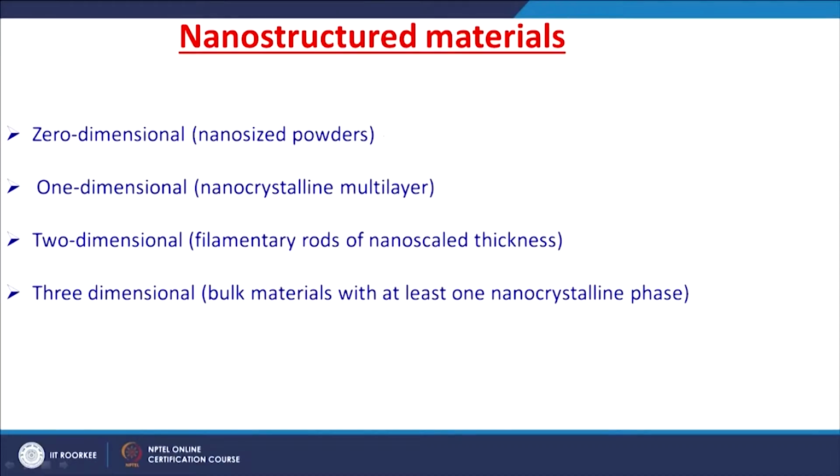So, nanostructured materials can be categorized based on the dimension. Zero dimensional materials are nano sized powders, one dimensional nanostructured materials are, for example, nanocrystalline multilayers, two dimensional nanostructured materials are filamentary rods of nanoscale thickness, and three dimensional materials are bulk materials with at least one phase which is in the nano range, right.